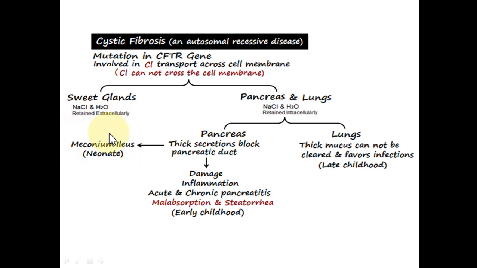And sometimes this leads to meconium ileus, and we know that the patient may be presented to the surgical emergency.